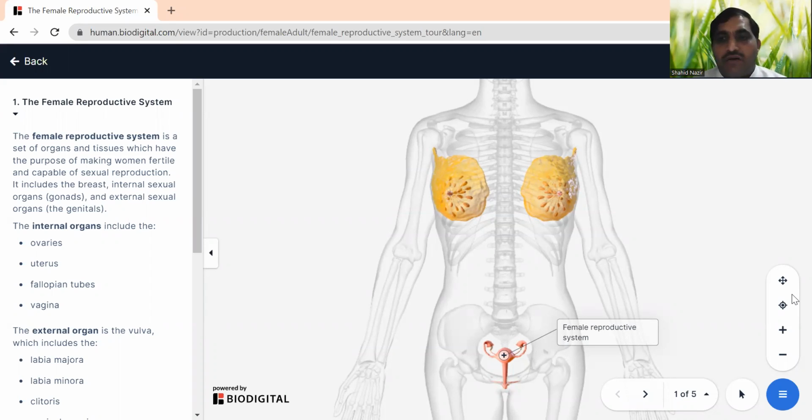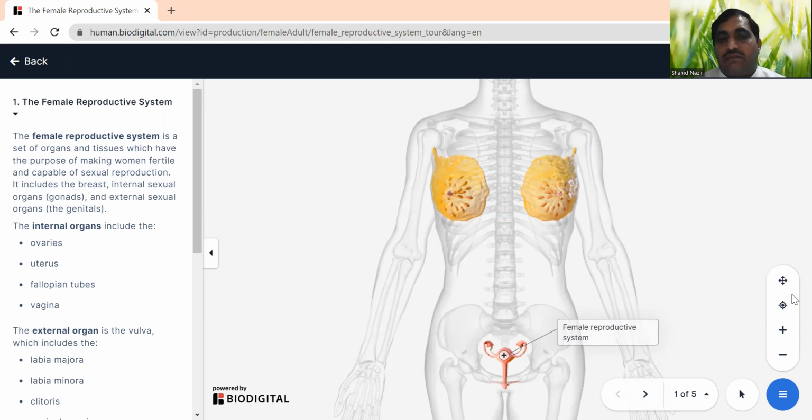Today we will talk about the female reproductive system. So what is the female reproductive system? In fact, the female reproductive system is a set of organs and tissues which have the purpose of making women fertile and capable of sexual reproduction. In simple words, they are responsible for making the female fertile and able to reproduce children.